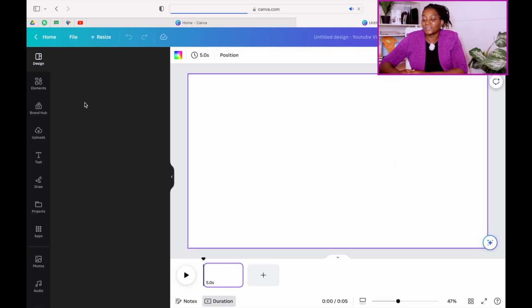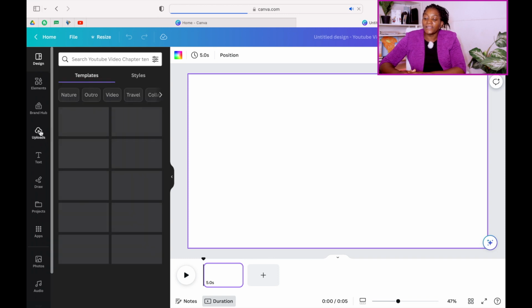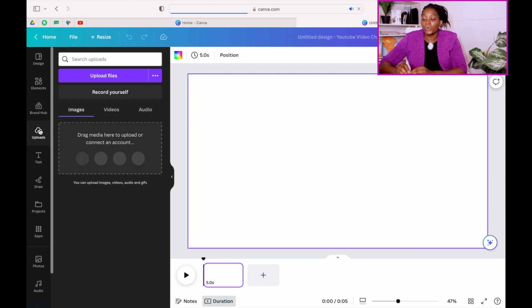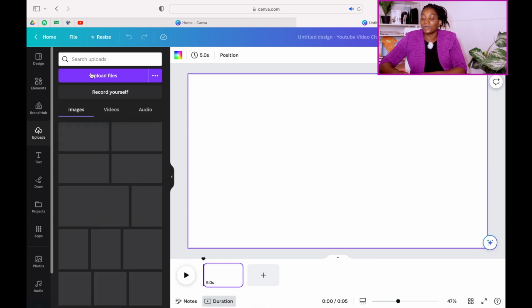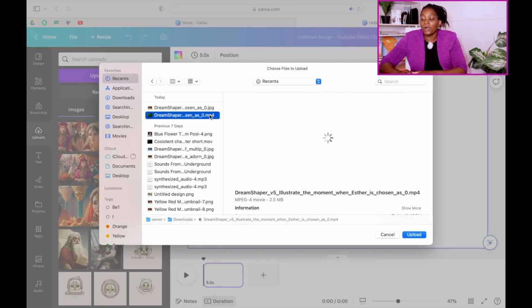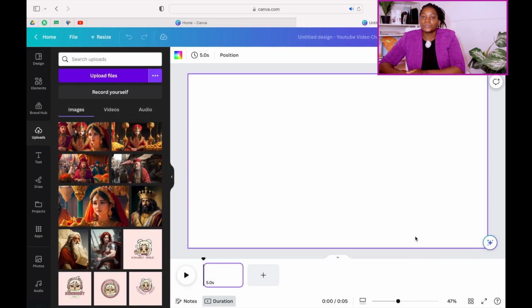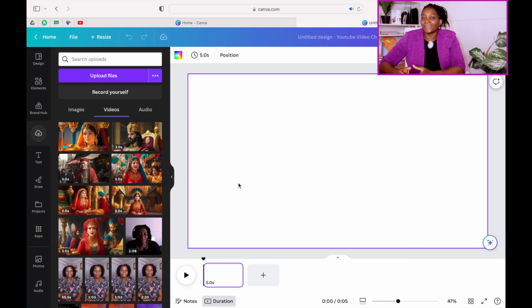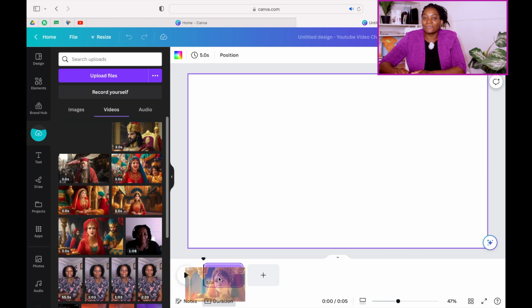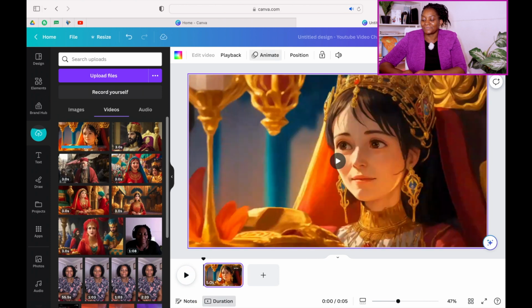What we have to do next is to go to upload, and then we upload all our videos. Make sure that we upload all our video files. And when you are uploading, make sure that you are uploading the one that says MP4, because that's a video. So we now drag everything, like you are not doing anything special, you just drag everything and now put it to this timeline. You do the same for all your videos.